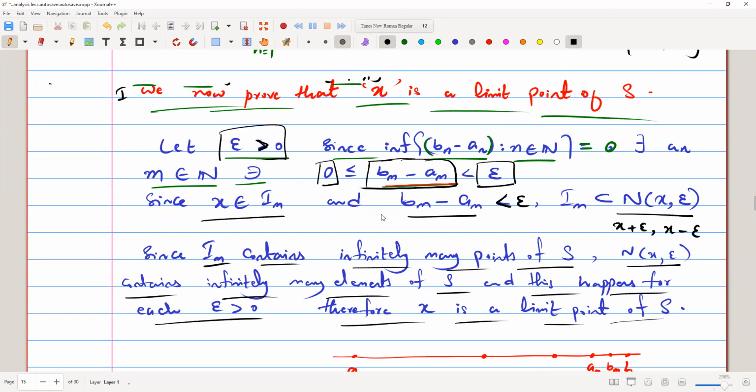So there are infinitely many points around this x. The intersection of the neighborhood of x with the set S will be infinite. So that's what we concluded, and that's all for the time being.